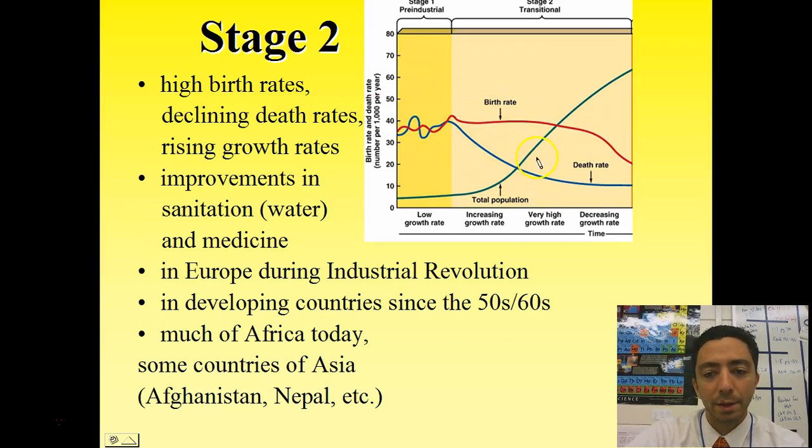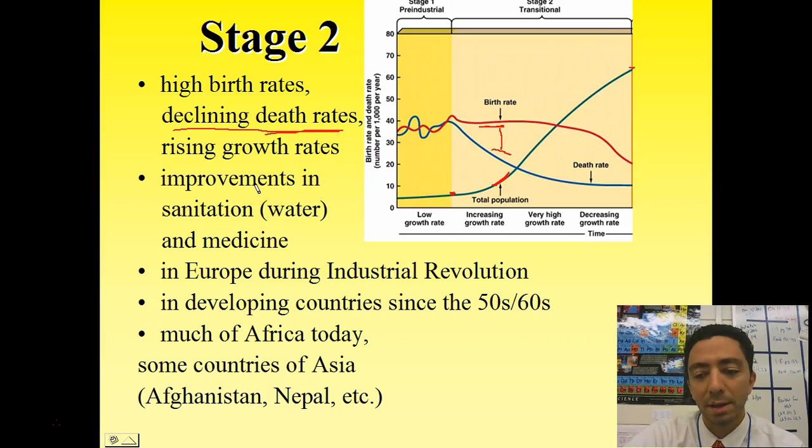Stage 2, right? So now we add on the next stage here. In stage 2, something dramatic happens: we get a declining death rate. Birth rate remains unchanged initially, but the death rate drops drastically. Let's look at how huge this gap is here. This gap between the two lines leads to population growth. At this time we've got a very positive slope to our graph because the population is really starting to rocket up. You can see just how much the total population increases throughout stage 2.